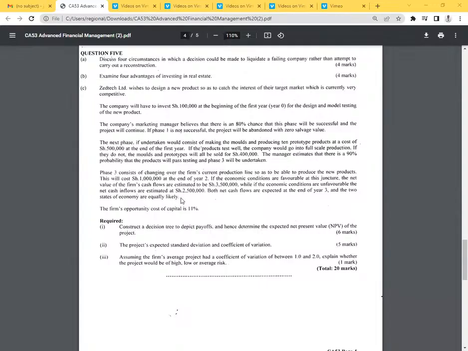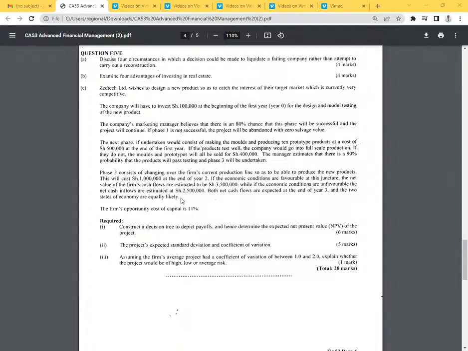If the economic conditions are favorable at this juncture, the net value of the firm's cash flows is estimated to be 3.5 million, while if the economic conditions are unfavorable, the net cash inflows are estimated at 2.5 million. Both net cash flows are expected at the end of year 3, and the two states of economy are equally likely. The firm's opportunity cost of capital is 11%. So basically, they are giving us the COC, the cost of capital.